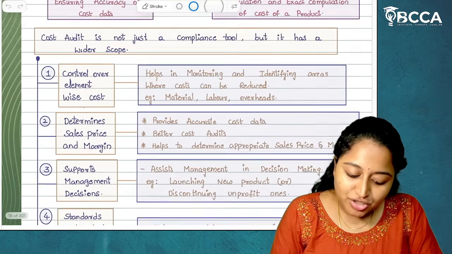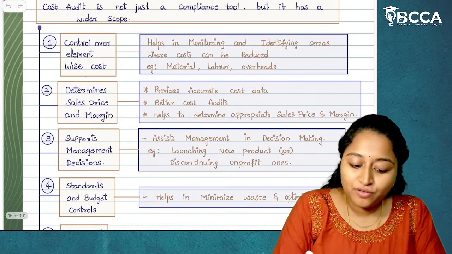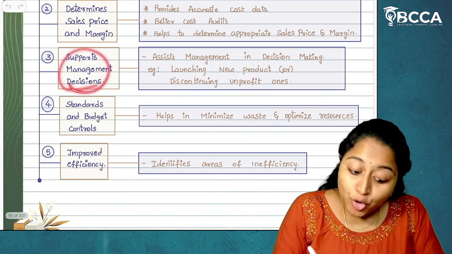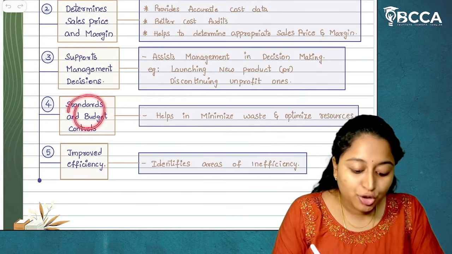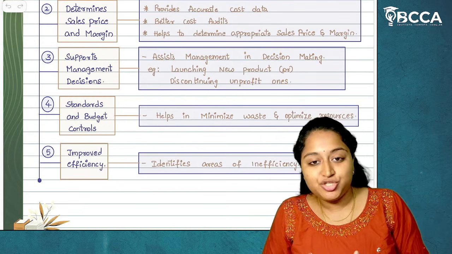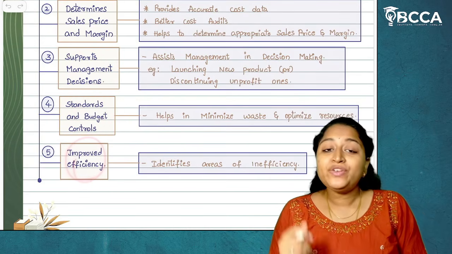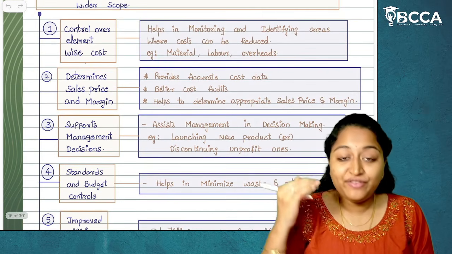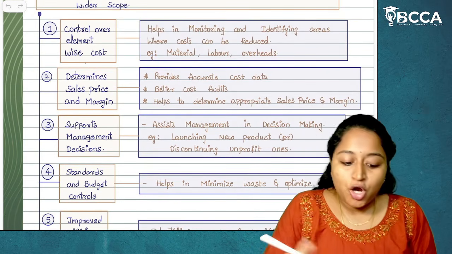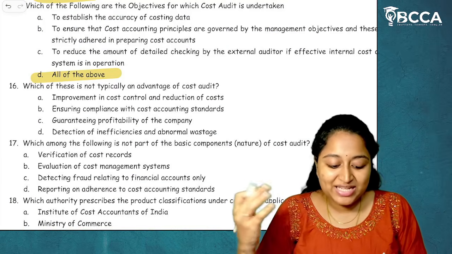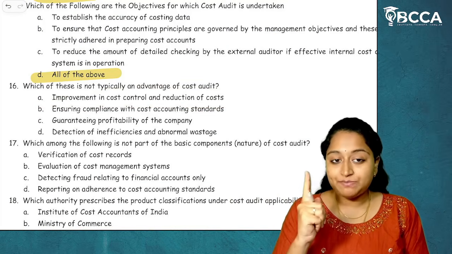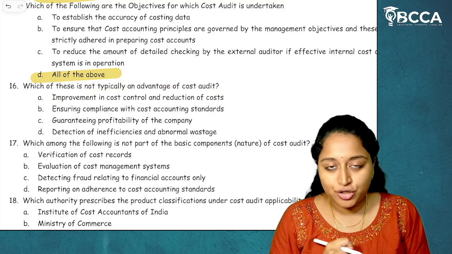See, the scope of cost audit is to have control over element-wise cost, to determine sale price and margin, to support management decisions, and to provide standards and budgeting controls and improve efficiency, which means wherever it is required, we will try to minimize the cost and reduce the wastage as well. So we will be able to control cost and reduce cost. Absolutely right. It is an advantage of cost audit.